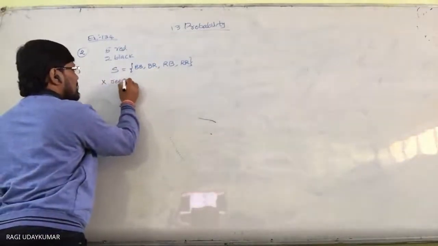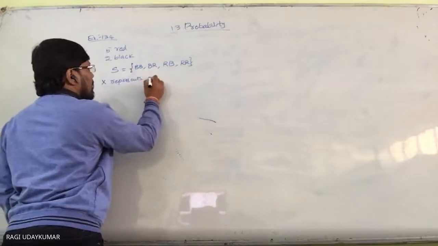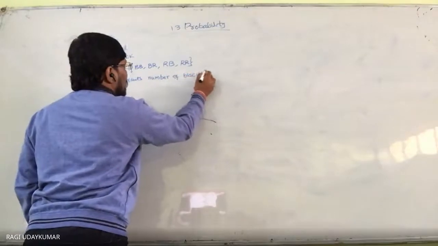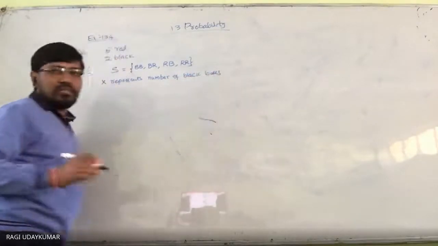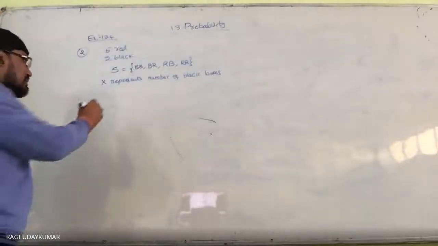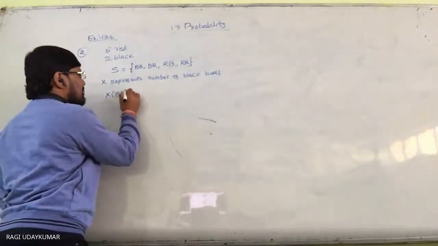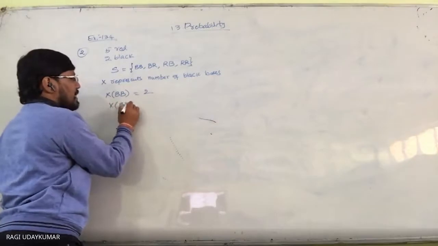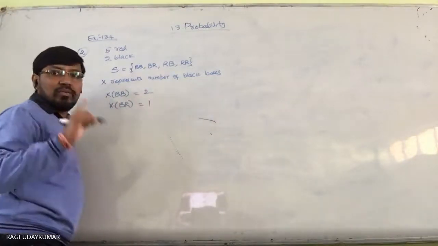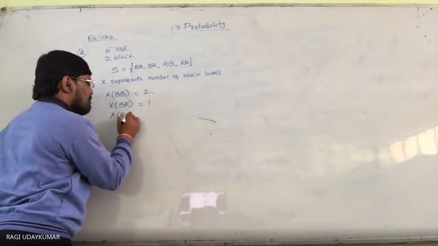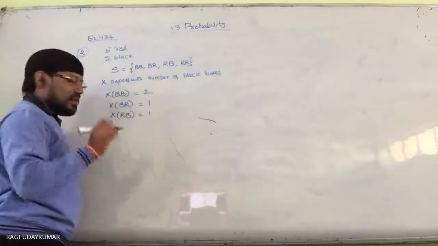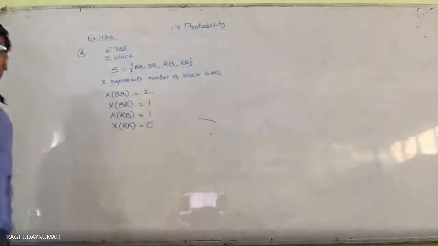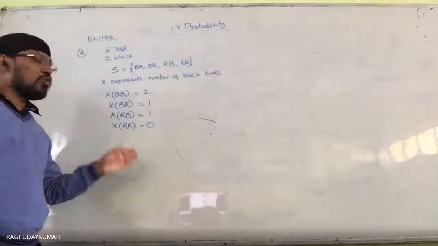For black black, the number of black balls is 2. Black red, number of black balls 1. Red black, number of black balls 1. Red red, number of black balls 0. So X is taking the values 0, 1, 2.